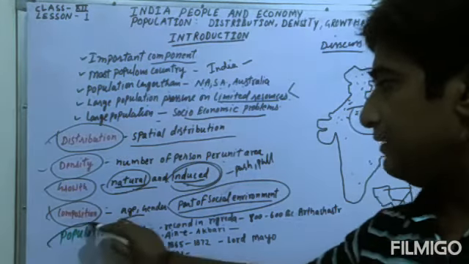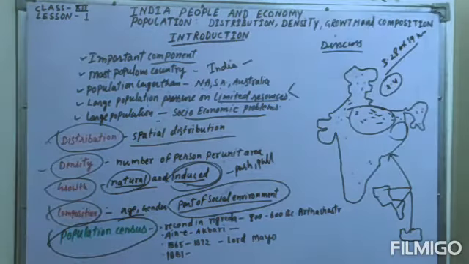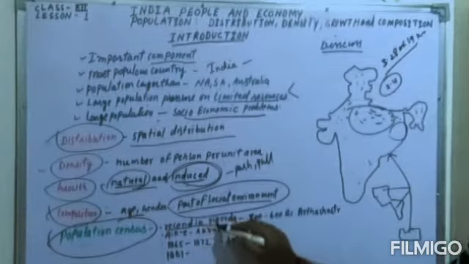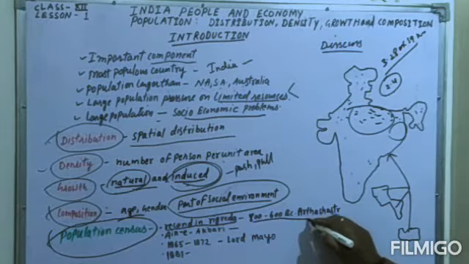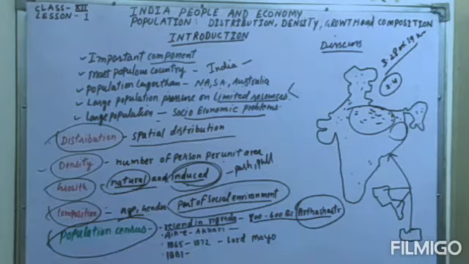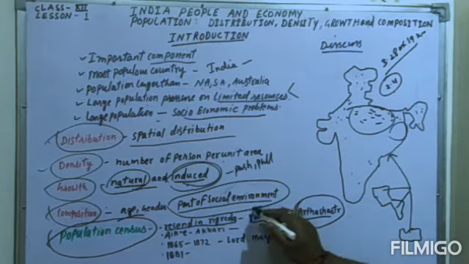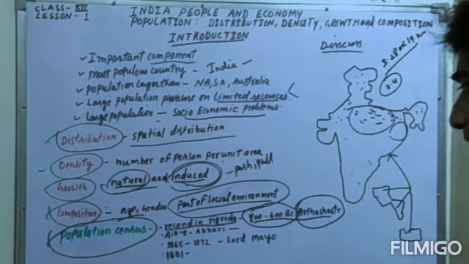Now we have a small look at the population census. First, I will say that there is a record in the Rig Veda about the population census, which was also seen in the Arthashastra, the book written by Kautilya, Chanakya. He mentioned the population census during 800 to 600 BC.